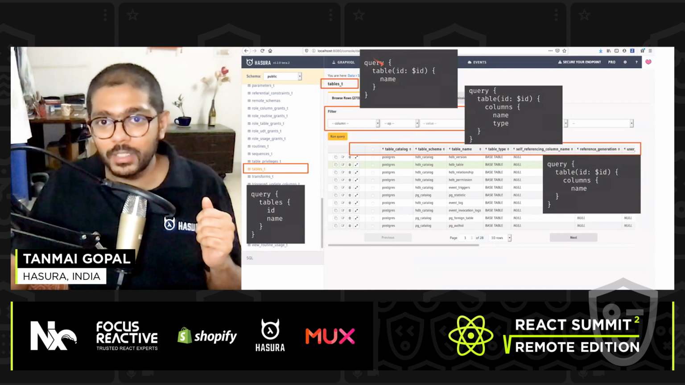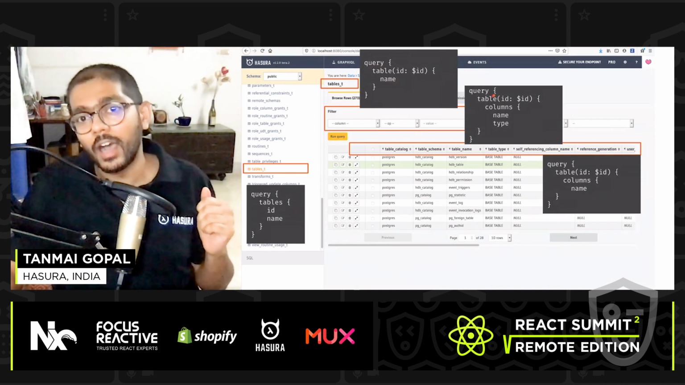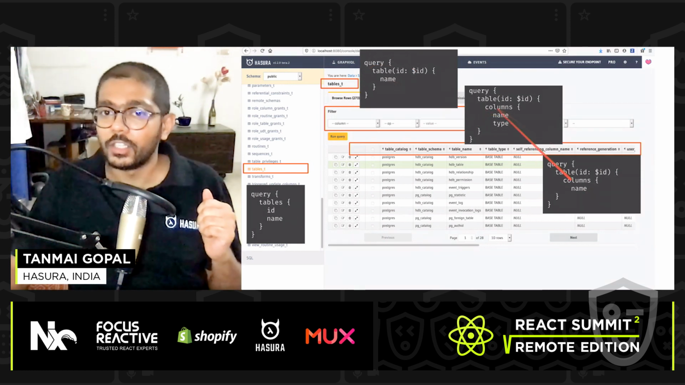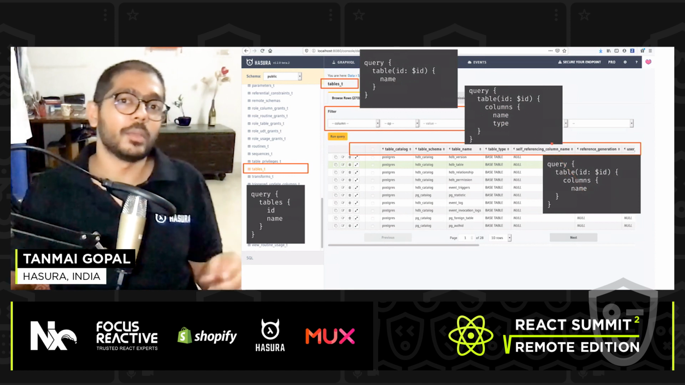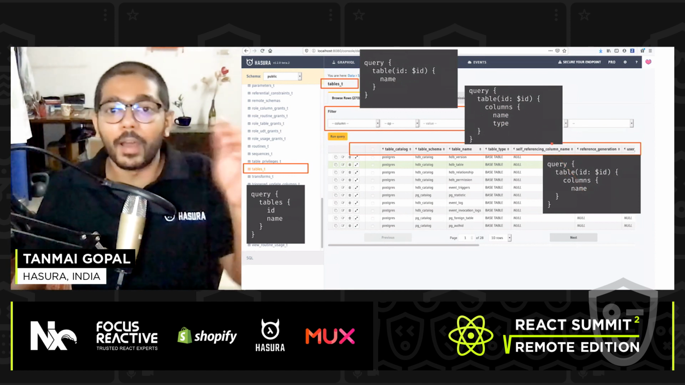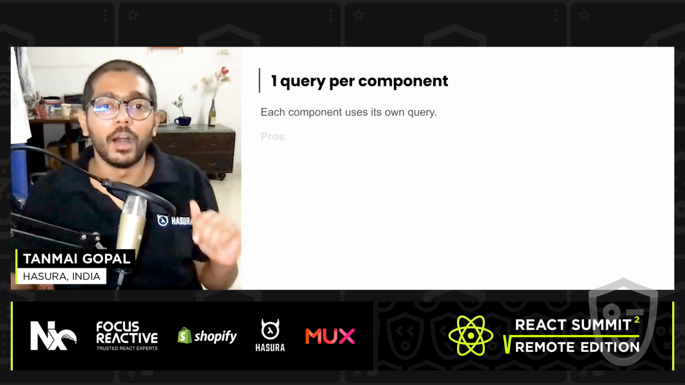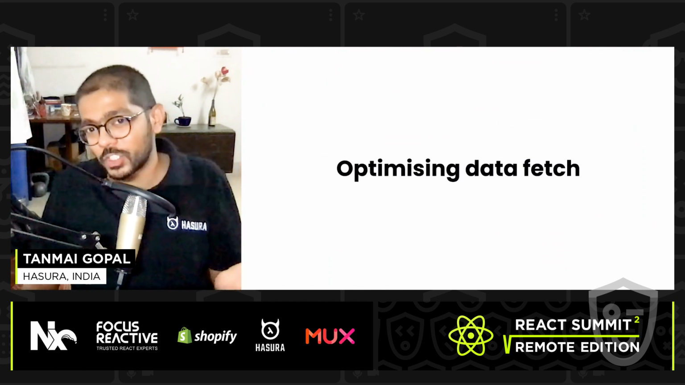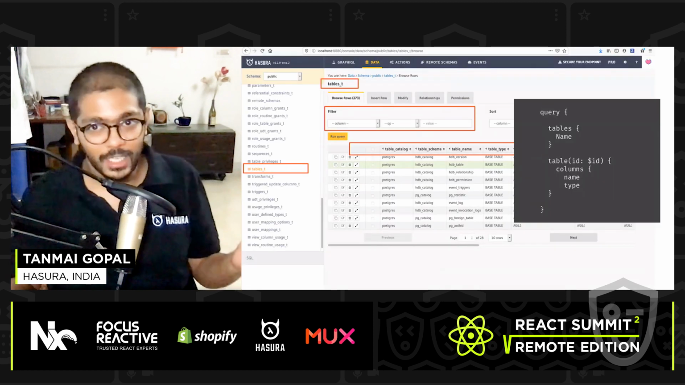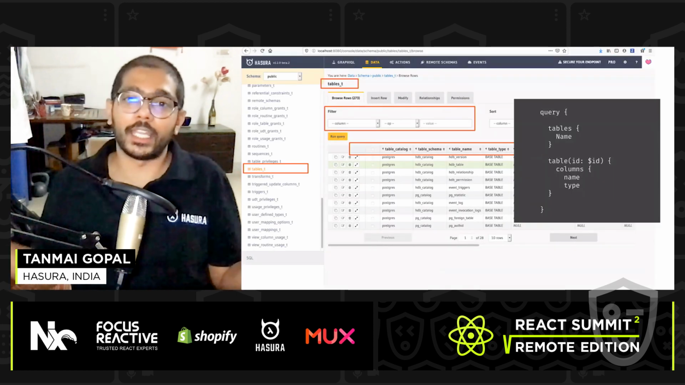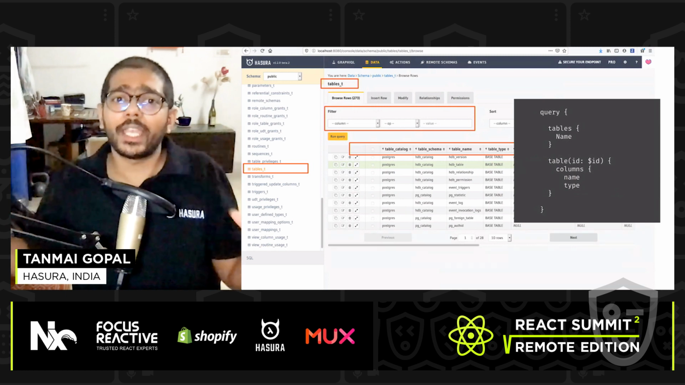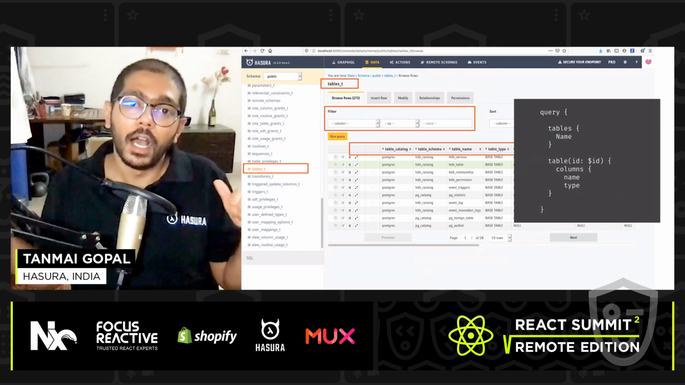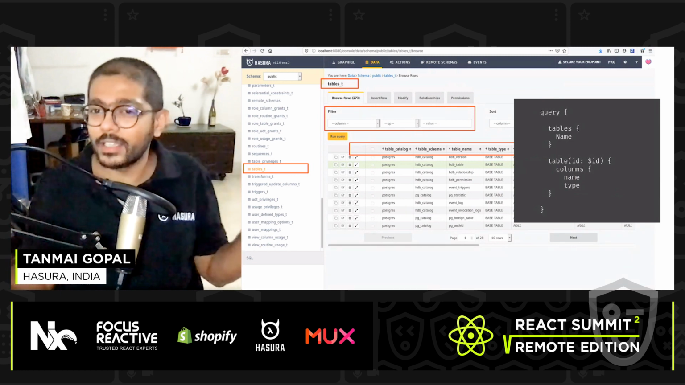I'm fetching the name here, which I've already fetched here. I'm fetching the column names and types here, which I've already fetched here. So I'm making redundant queries as well, right? Apart from the fact that I'm making multiple queries, which is terrible. So the first optimization that I can do, the simplest optimization, is to make one gigantic query. So I make one gigantic query for this page, right?